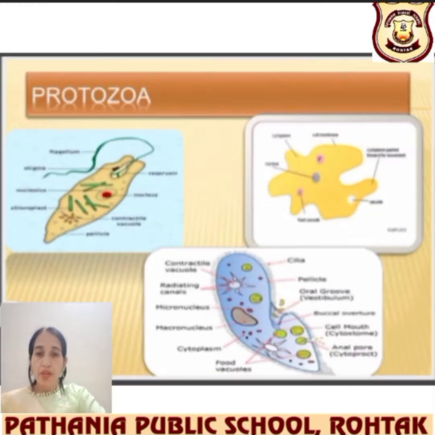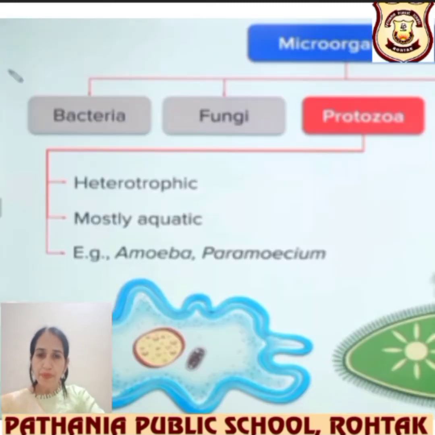Okay. So next is protozoa. Protozoa, you can say Chlamydomonas, amoeba, and paramecium. You have seen these figures earlier also, so you can just take it as a reminder. On this basis, they follow the heterotrophic mode of nutrition, and they are mainly aquatic.